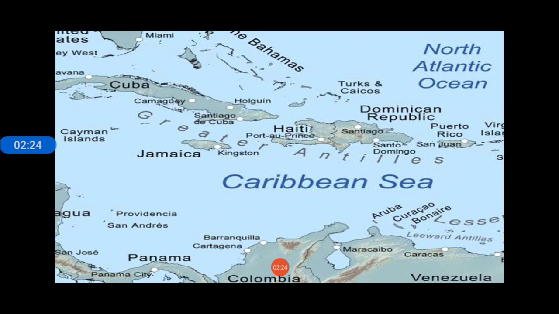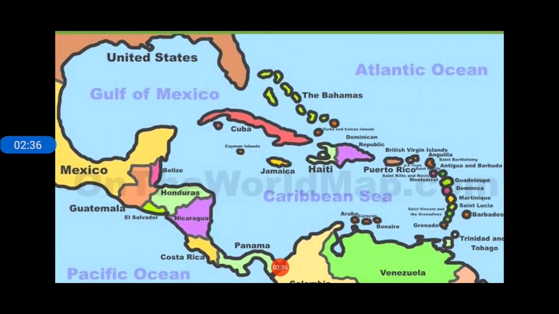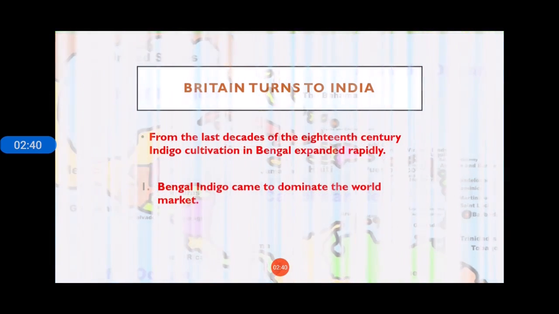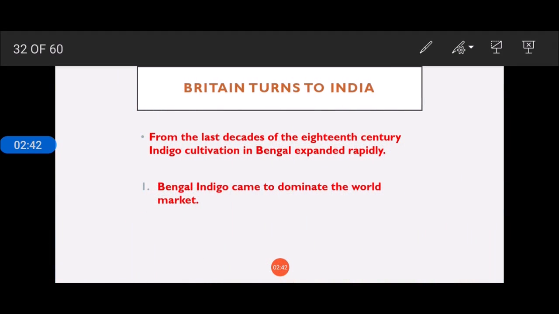And from the Caribbean Sea, this was the route here. From the Caribbean Sea, they were taken to Jamaica, and then to North America, then to Venezuela and to Brazil. So this was a trade route, as you can see here again. These were the places where the slaves were taken. But ultimately, what happened in the year 1794?